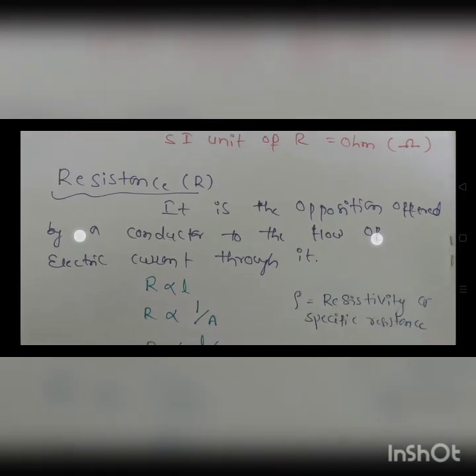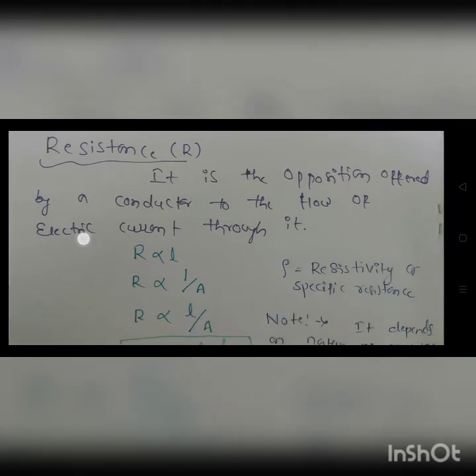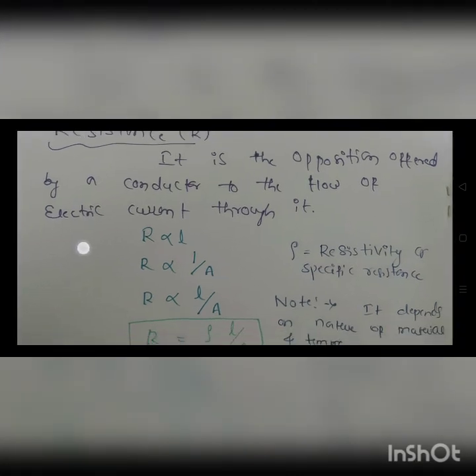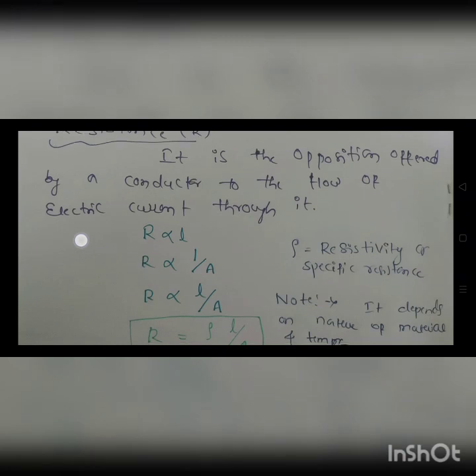R is directly proportional to L. That means resistance is directly proportional to the length. And also R is directly proportional to 1 by A. That means resistance is inversely proportional to the area. When area increases, the resistance decreases.